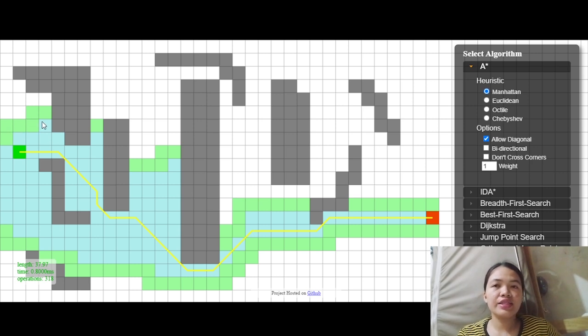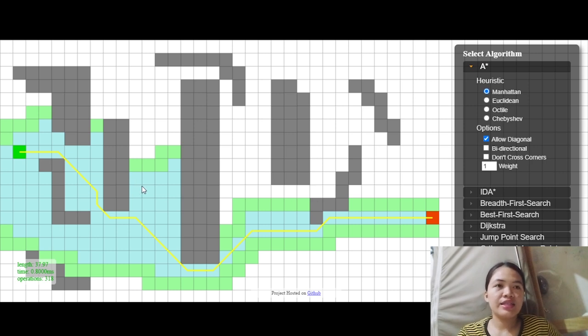So the A star algorithm will have a heuristic or guide, and this area is the possible scope of the easiest or the shortest time that we can have to arrive at our destination.